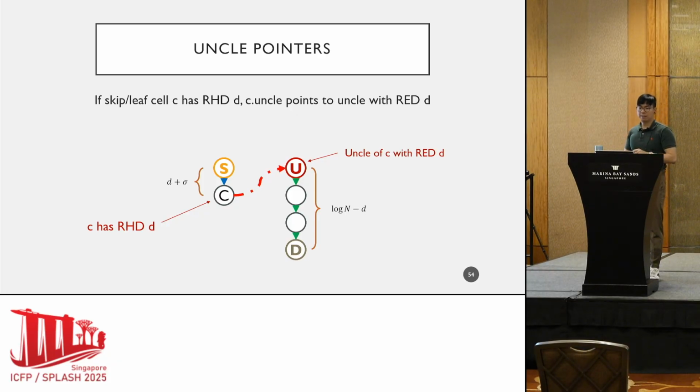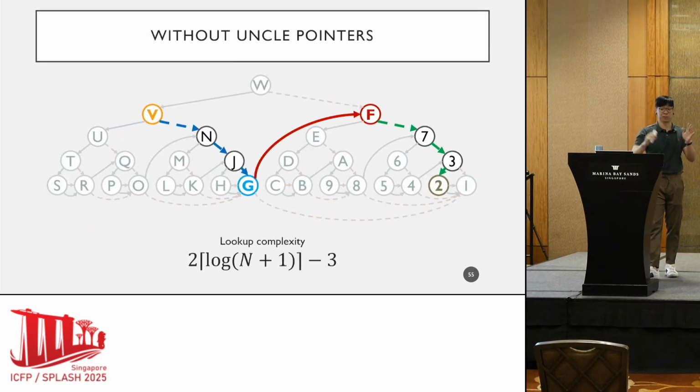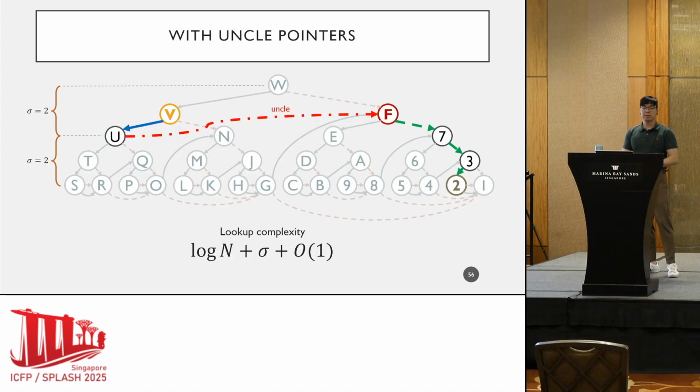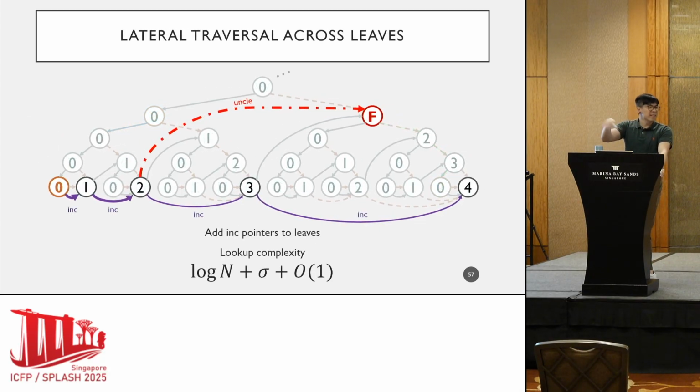Fundamentally, the result is that the sum of the inward phase and the outward phase is about log n plus sigma. Without uncle pointers, we have this notion of double descent, where a traversal descends the height of the tree twice. With uncle pointers, we can shortcut and skip a portion of the outward phase such that the total lookup complexity is about log n plus sigma. There are some other edge cases in the paper which I will omit. Basically, we also add more pointers to the leaves of our tree.